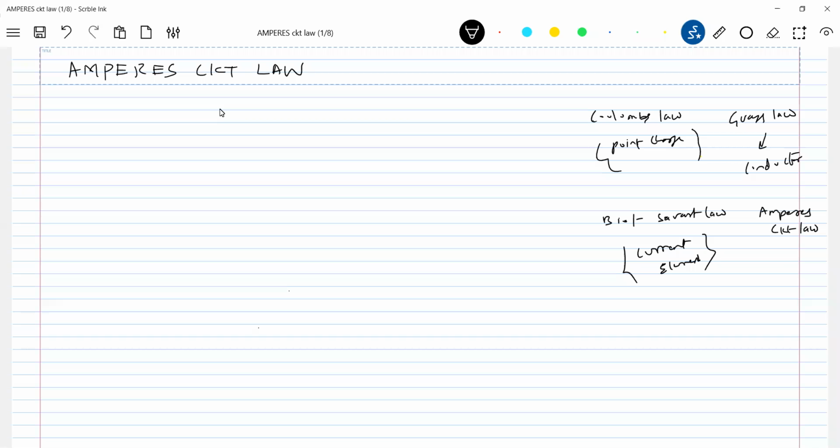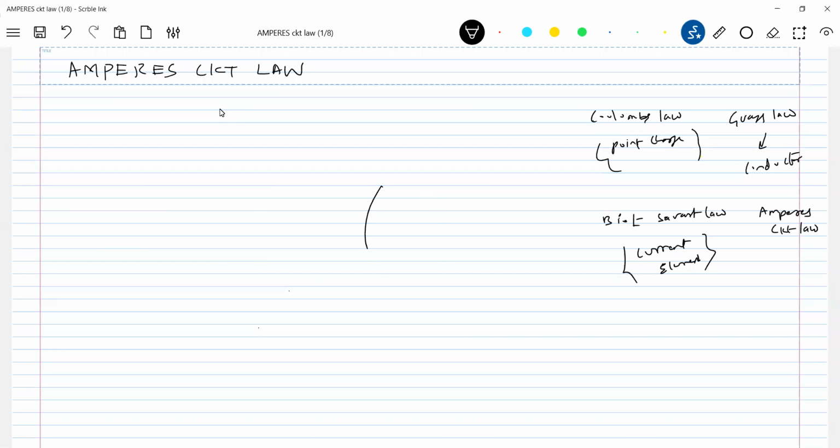Now, how Gauss's law helped us find the field due to charged conductors, similarly here, if a current flows in a sheet or a cylinder, how do we get the magnetic field? The Biot-Savart law will not help us. It has its own limitations.